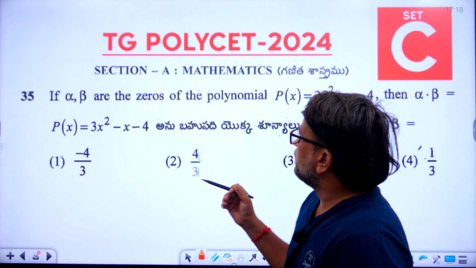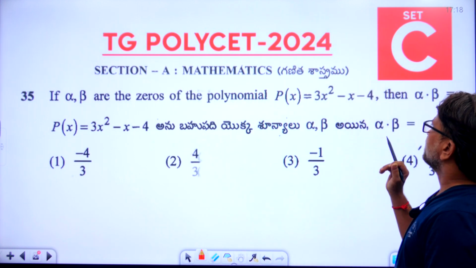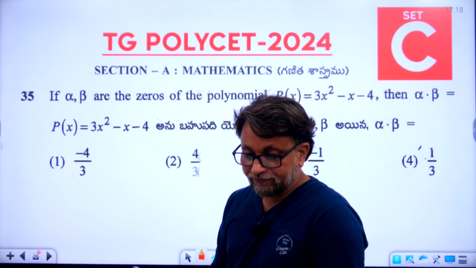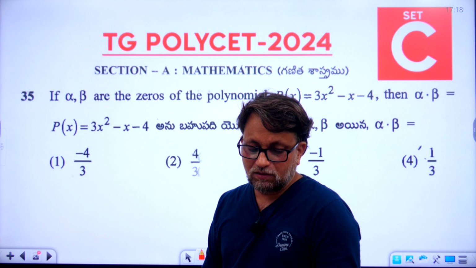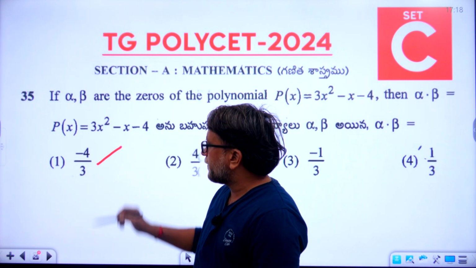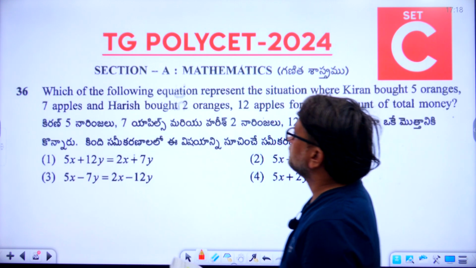If alpha, beta are the zeros of polynomial p of x is equal to 3x square minus x minus 4, then alpha beta is equal to. So the 35th question answer is the first one. First option is the right answer, minus 4 by 3. Now let's go to the 36th question.